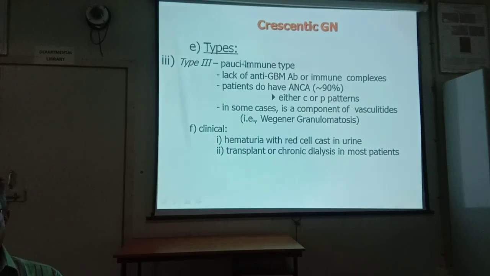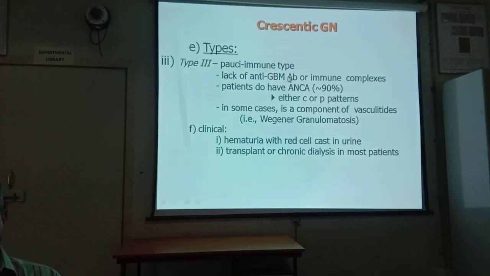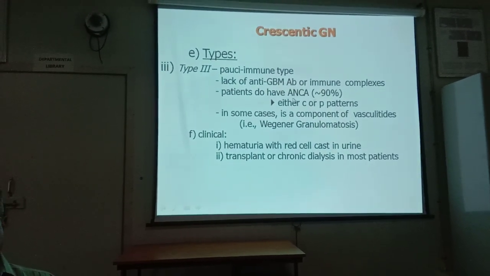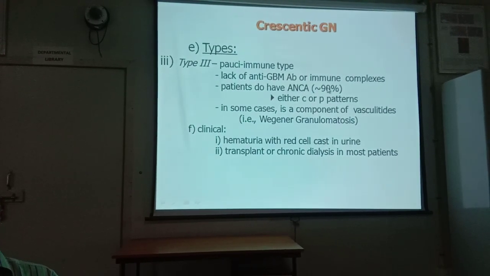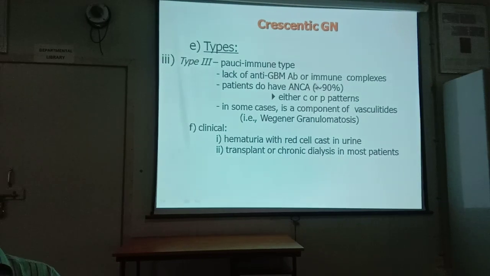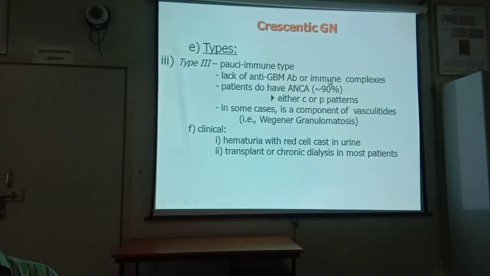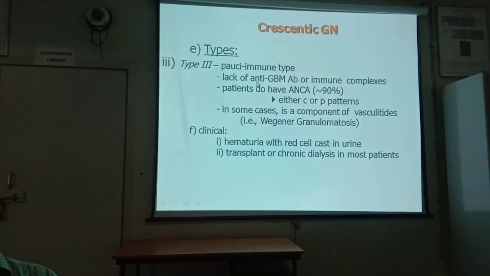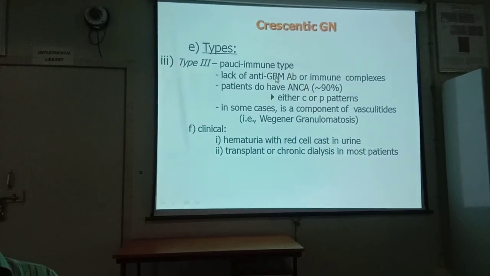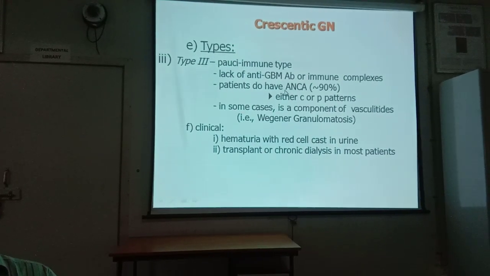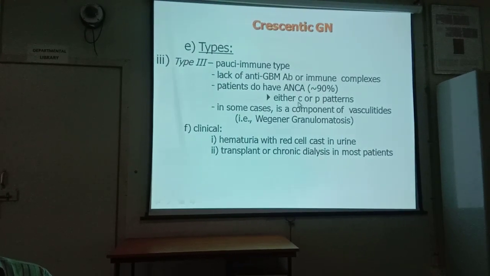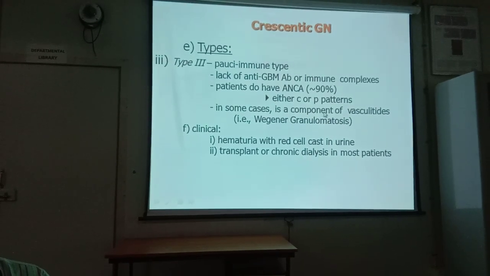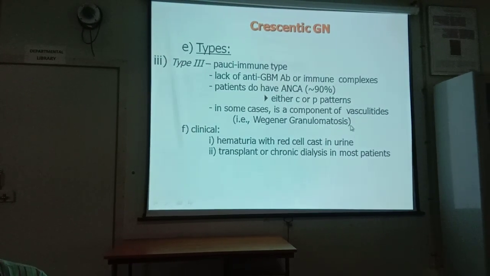Type 3, pauci-immune disease, that is lack of antiglomerular basement membrane antibody or immune complexes. Patients do have anti-neutrophilic cytoplasmic antibodies in 90% of cases. Pauci-immune means few, not immune complex, and to a lesser extent, and lack of antiglomerular basement membrane. Antiglomerular is type 1, immune complex is type 2. Here it is pauci-immune, and anti-neutrophilic cytoplasmic antibodies are seen in 90% of the cases, either C or P pattern. In some cases, it is a component of vasculitis, that is Wegener's granulomatosis.